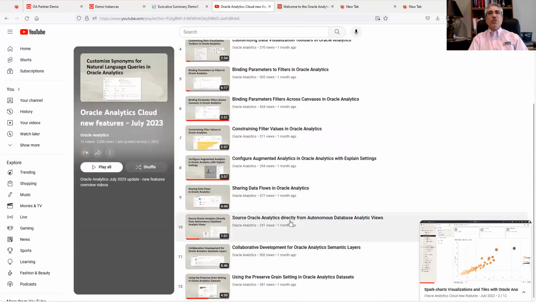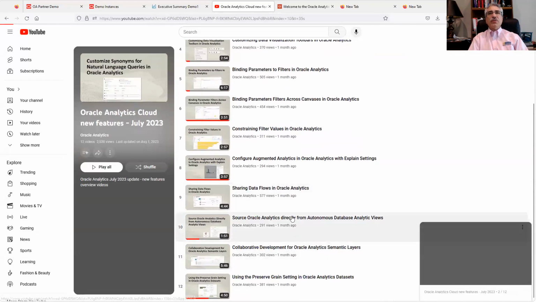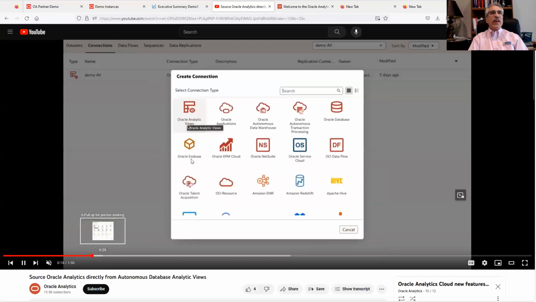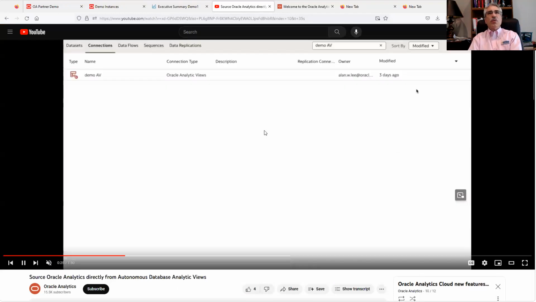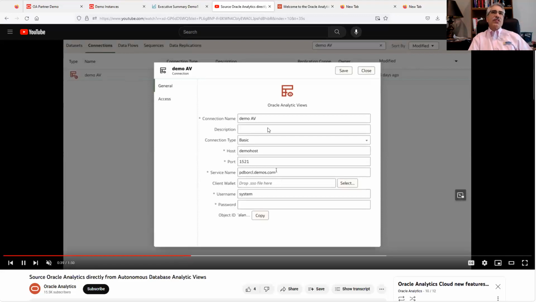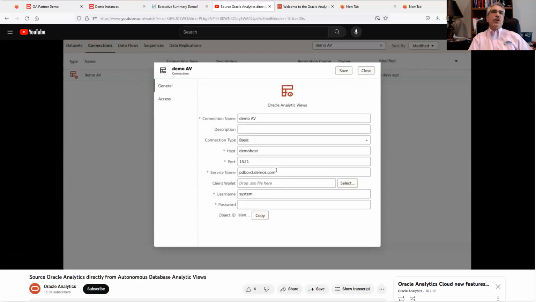I also want to show sourcing from analytic views. If I come in and look at analytic views, we have the capability of adding a connection type of Oracle Analytic Views, which is a new type of connection. Just like you have ADW, that type of thing, if you look at inspecting that, all you need is a host, port, SID, the connection information, and OAC will interrogate the database and ask what all the analytic views are that you can access from this.